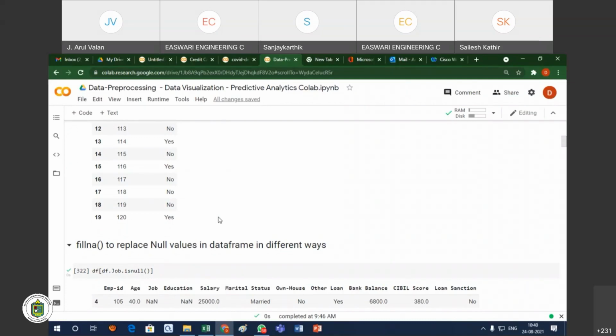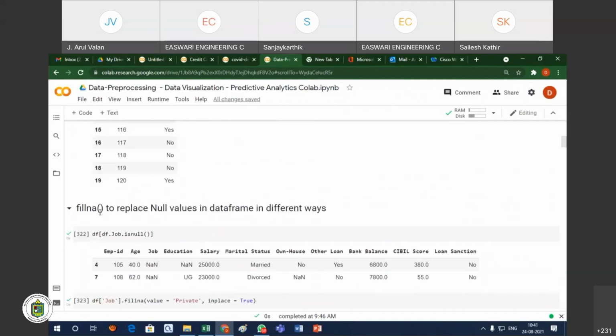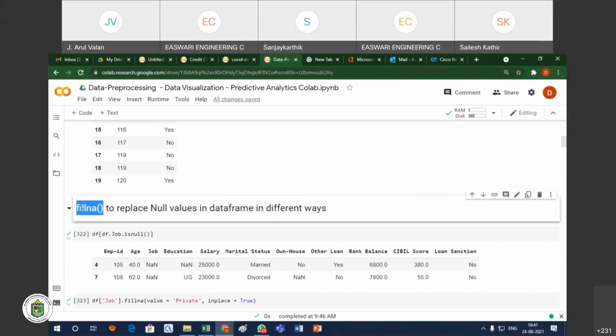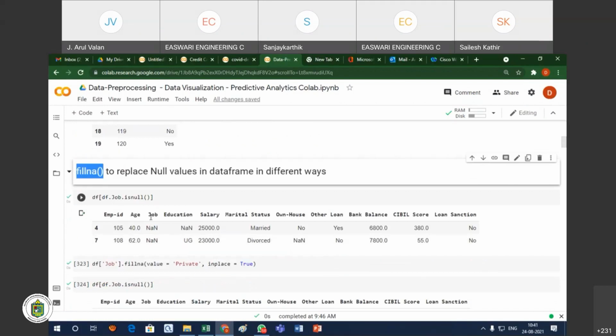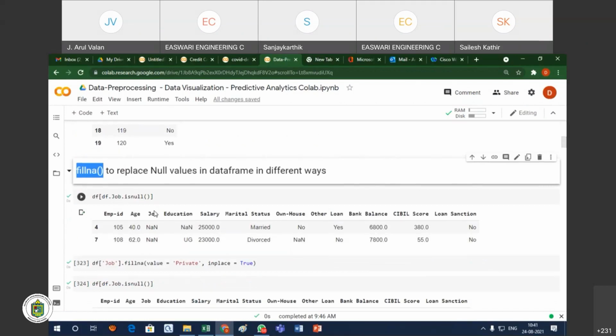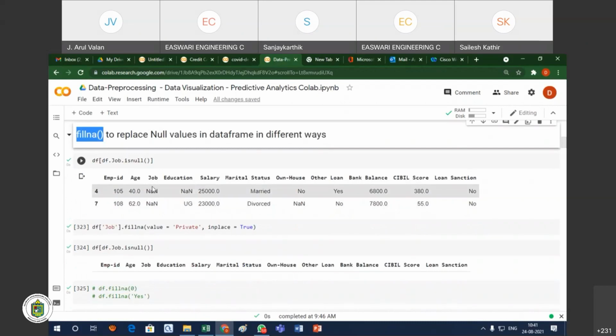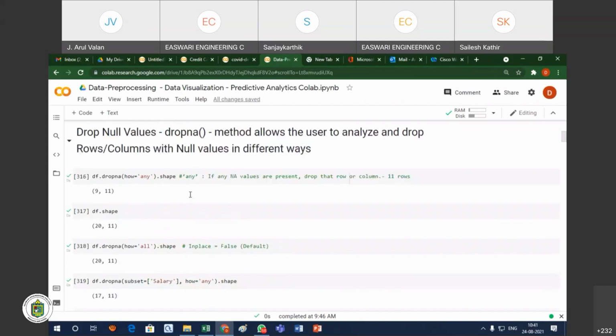The second option is that I don't want to drop; I have to fill some values. How are we going to fill the values? One method is fillna. Fillna is the method used to fill the null values. Suppose I am checking the job column. In the job column, two records are missing their values: record number 4 and record number 7. So what values are there in the job? You see here the job.